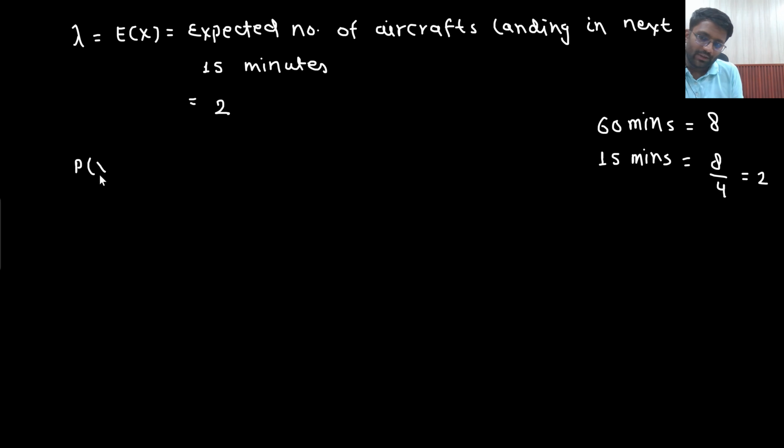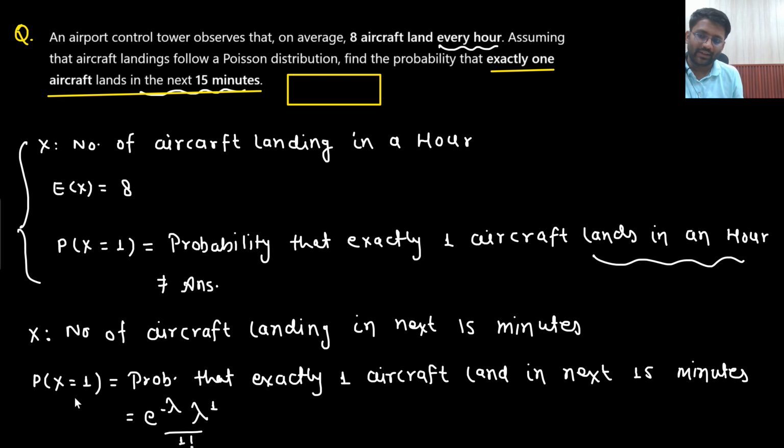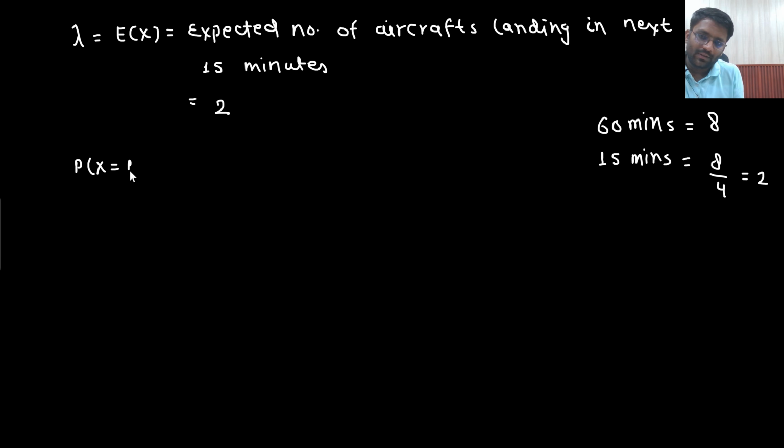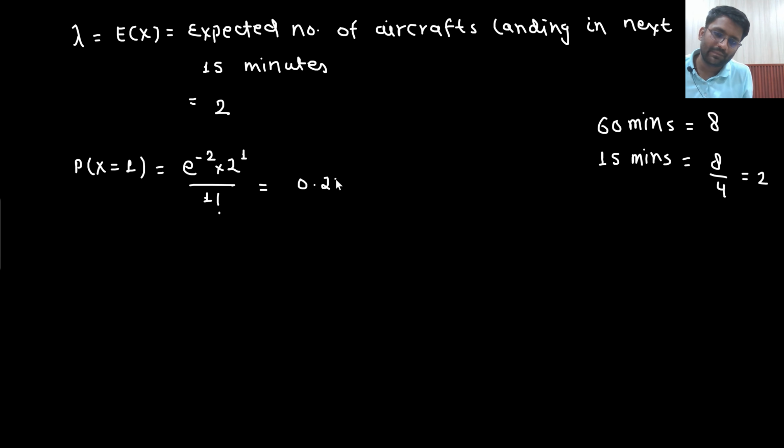So probability of x equals 1 is e to the power minus 2 multiplied by 2 to the power 1 divided by 1 factorial, which is 0.27. This is the answer that you are getting. So did you understand?